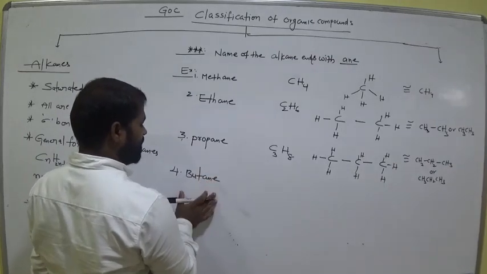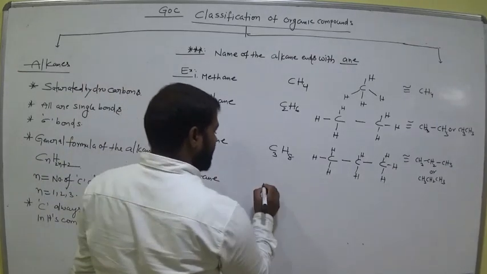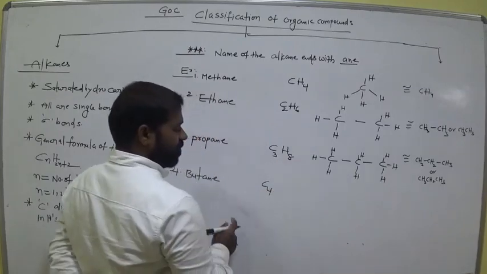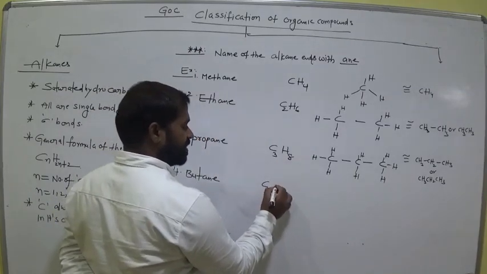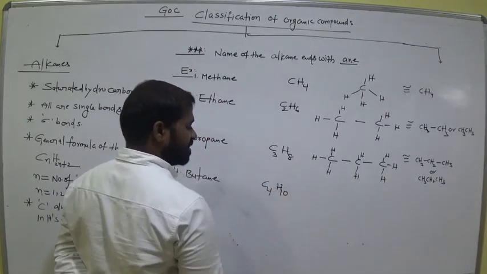Butane. N value how much? But means 4. That means C4. 4 twos are 8, 8 plus 2 is 10. C4H10 is called butane.